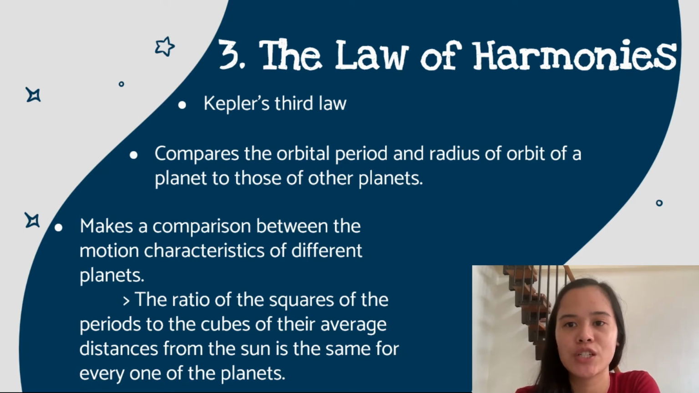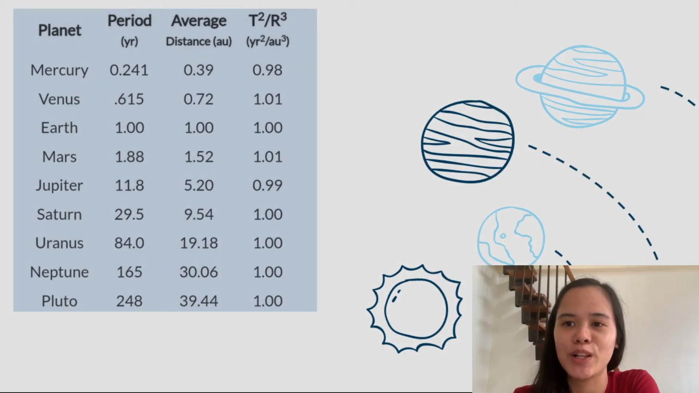As an illustration, take a look at this table. You can see that when you compare the T squared over R cubed of the Earth and Mars, they are the same.